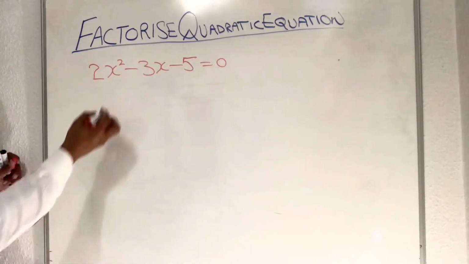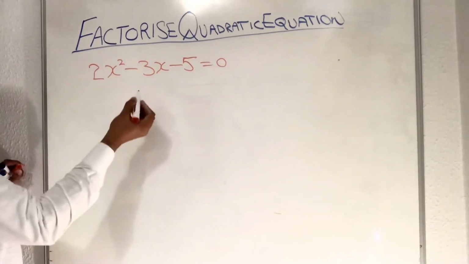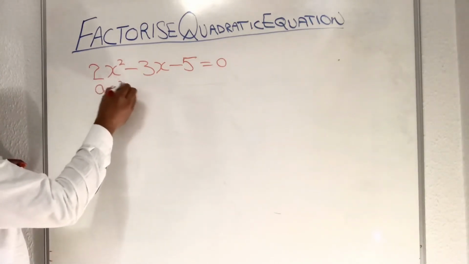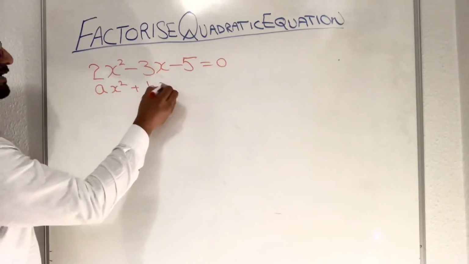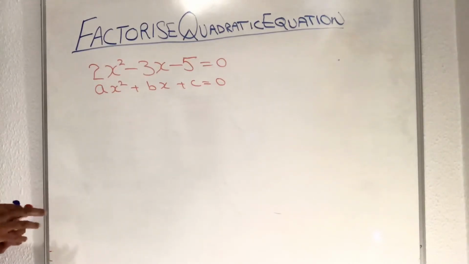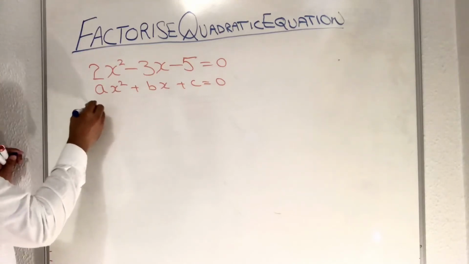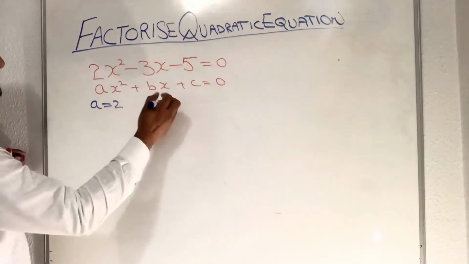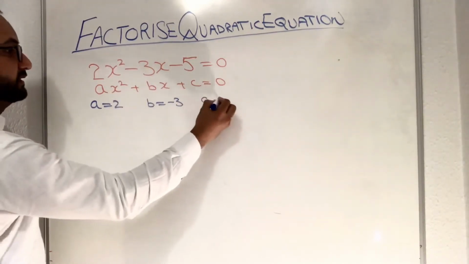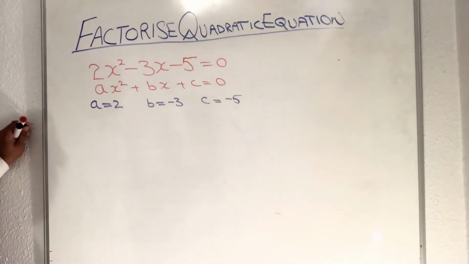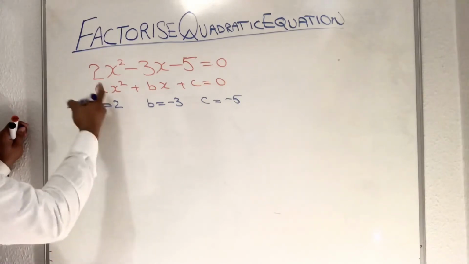So compare with the general equation. When you are comparing with this quadratic equation ax squared plus bx plus c is equal to 0, that will give you the values: a equal to 2, b equal to minus 3 and c equal to minus 5. So we have to stick these values into the formula.